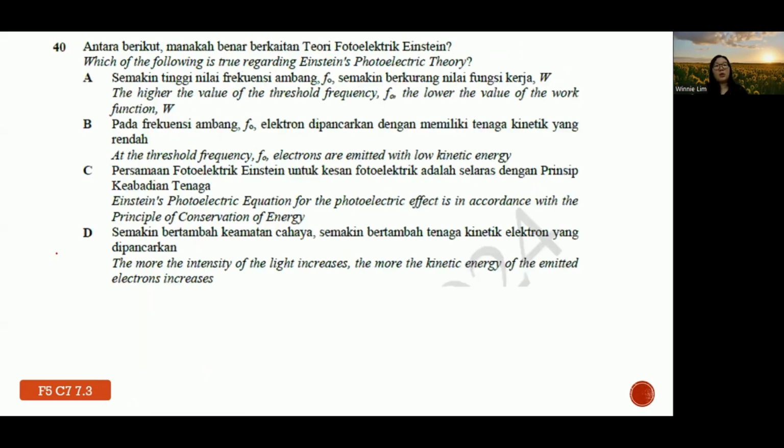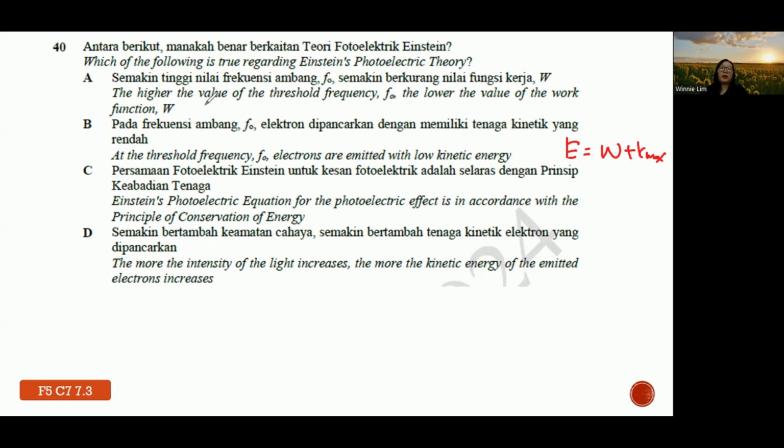Okay, and then the last question. Which of the following is true regarding Einstein's photoelectric theory? So under Einstein's photoelectric theory, we have the equation of what? Photon energy is the sum of work function plus K max.